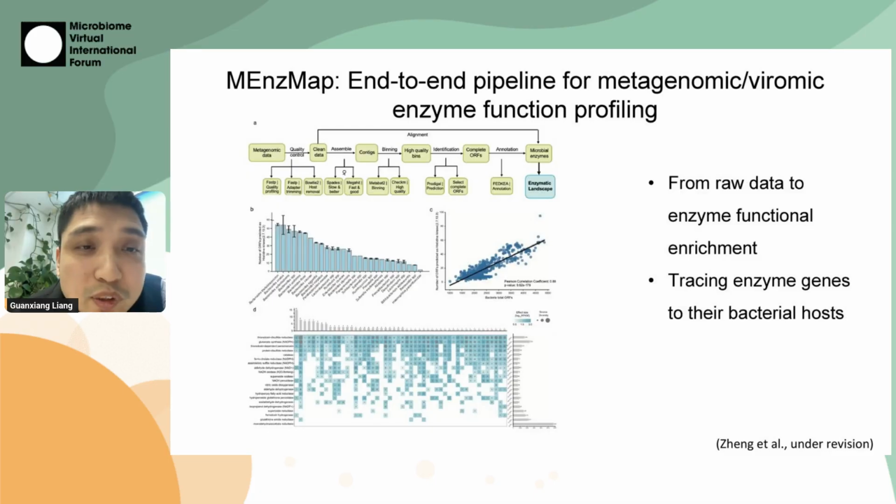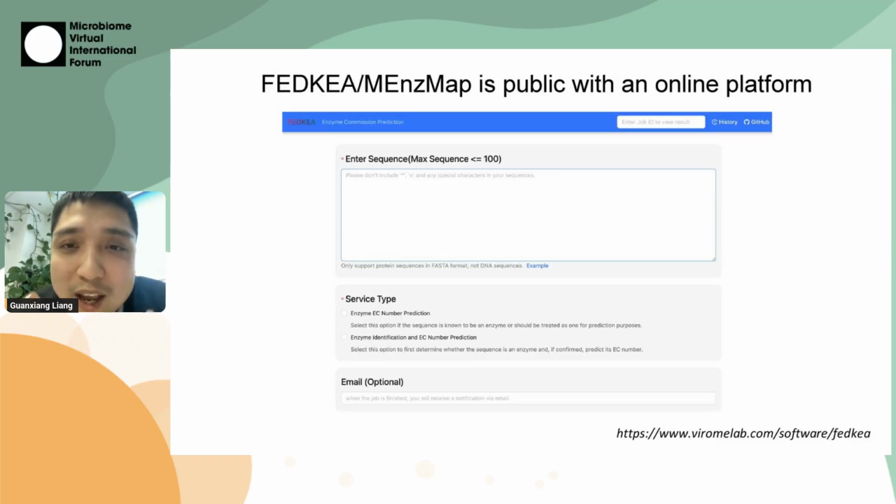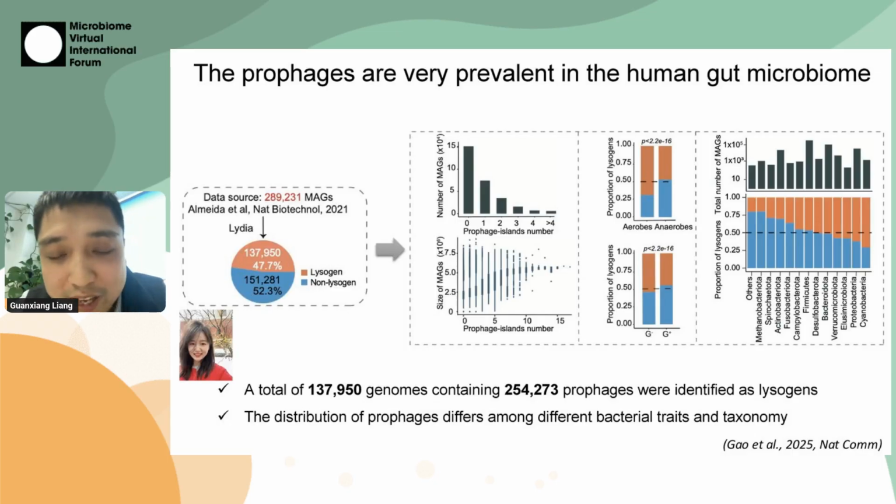Based on this algorithm, we developed an end-to-end pipeline for metagenomic enzyme functional profiling. This pipeline can analyze data from raw data to enzyme functional enrichment. It can also trace the enzyme genes to their bacterial host. We have an online platform that everyone can use, and it's totally free. So far we have the prophage identification tool and the functional annotation tool, and we integrate all these tools to profile prophages in the human gut microbiome.